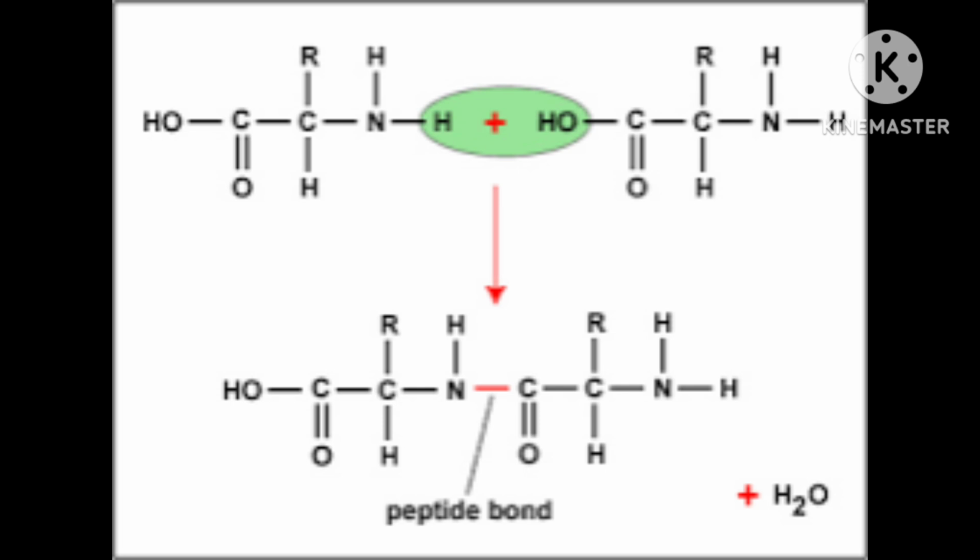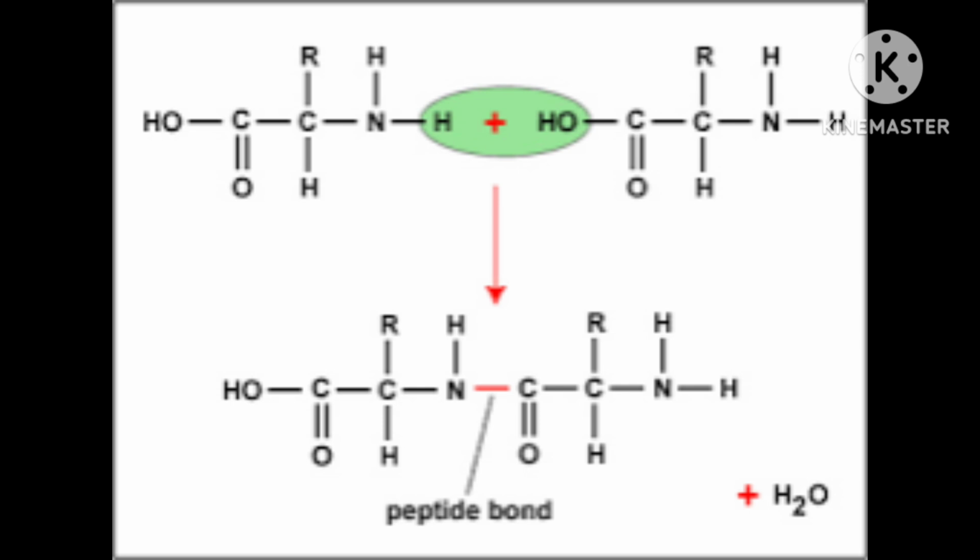Then, I told you, this reaction results in the elimination of water molecule and formation of a peptide bond, that is the CONH. The product of the reaction is called a peptide. What is the formed product? That is called dipeptide. Di means two. The product of the reaction is called a dipeptide because it is made up of two amino acids.